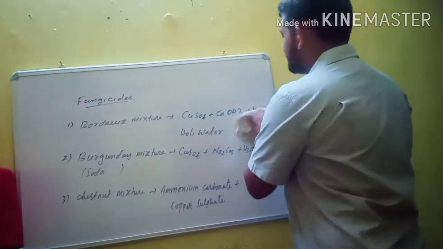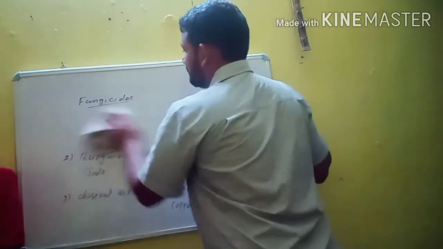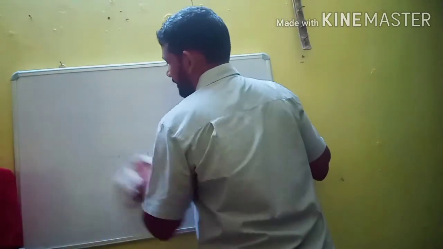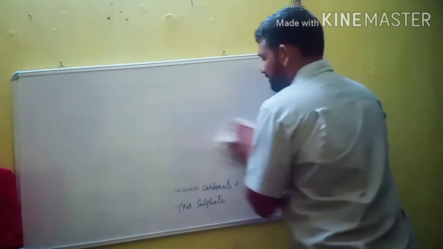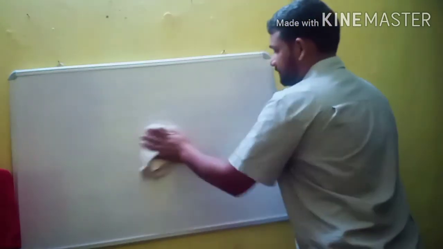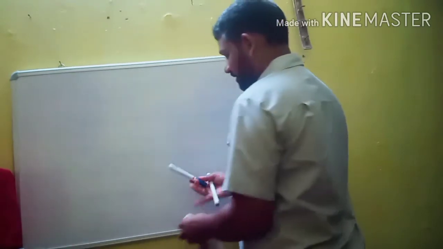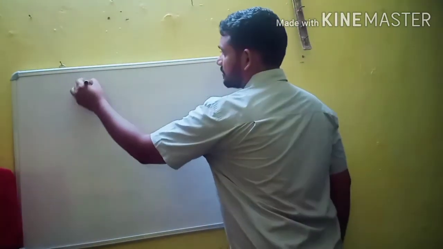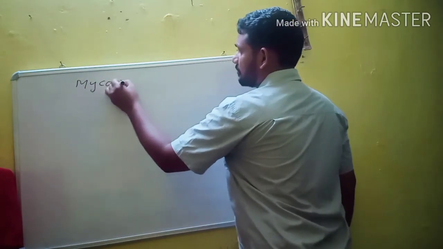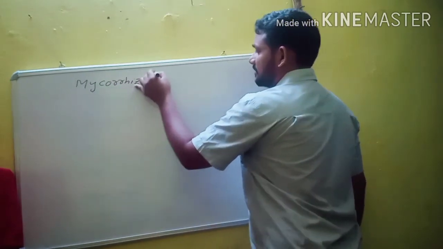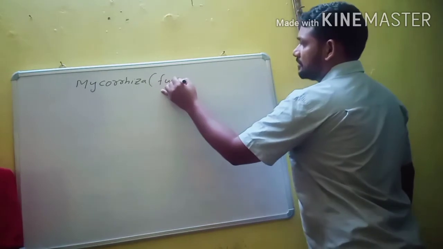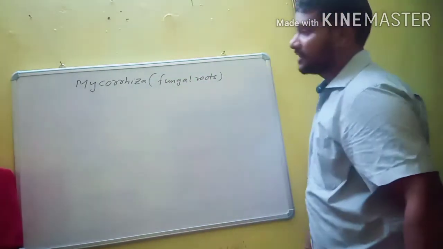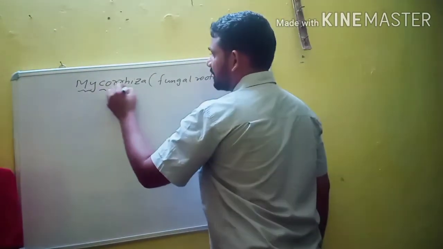Now let us discuss some organisms which did not find place in any kingdom of R.H. Whittaker's five kingdom classification. The first important one is mycorrhiza, also known as fungal roots. What is mycorrhiza?